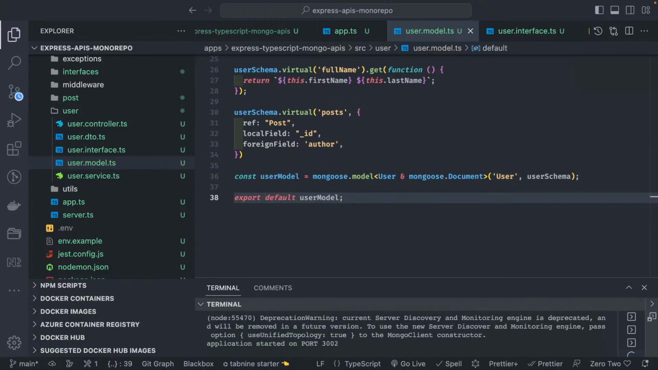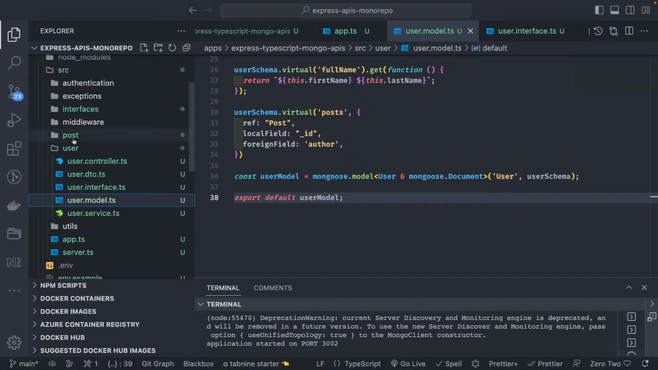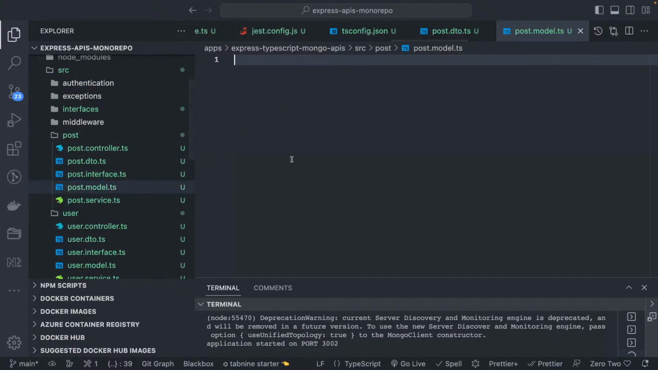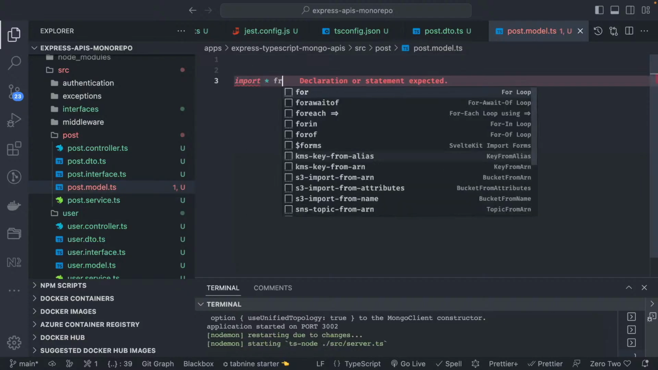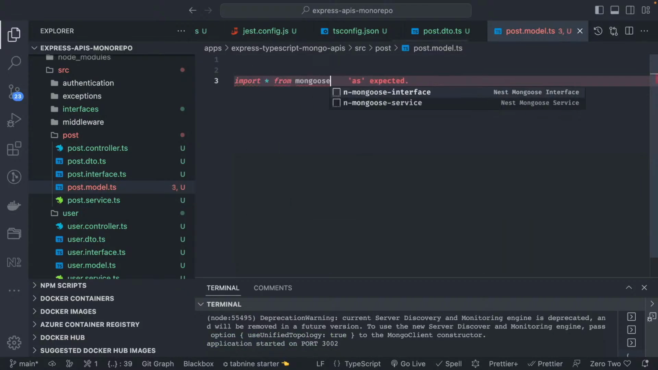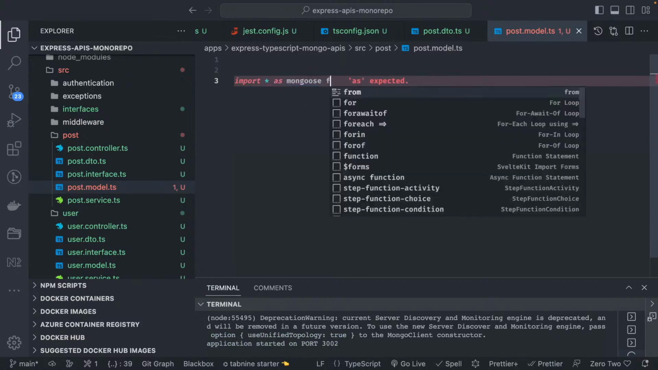So now we are going to work on the post model. Inside post also we have a post model, and we will see how we can define the relationship. So import everything from mongoose. Okay, what is this? Import everything else, mongoose from mongoose.